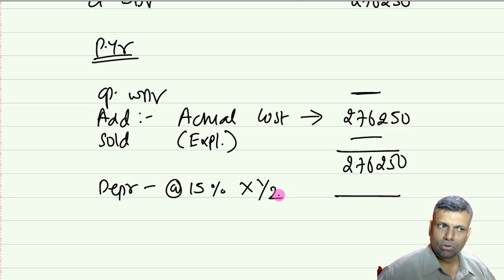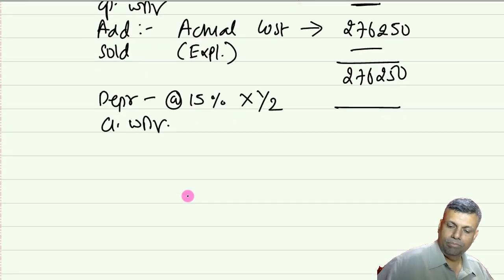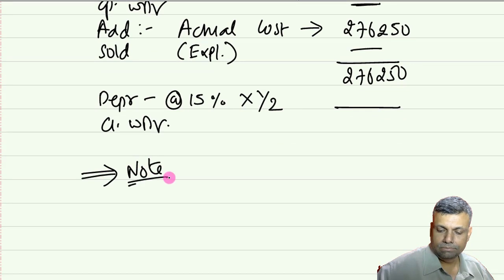And I'll get some amount of 20,000 and some odd number. Just check the calculation. You can do it by yourself. I think not a big issue. You will have a closing WDV. Now do that particular depreciation calculation by yourself.